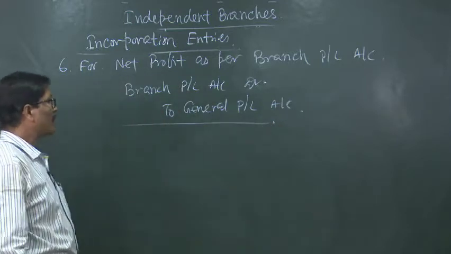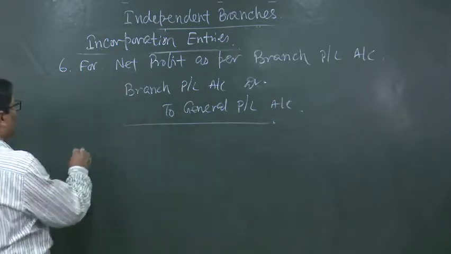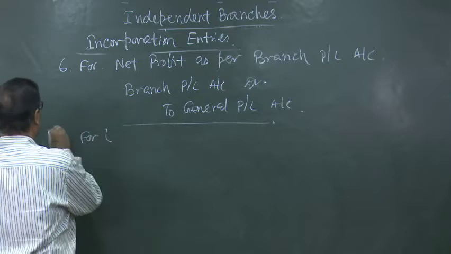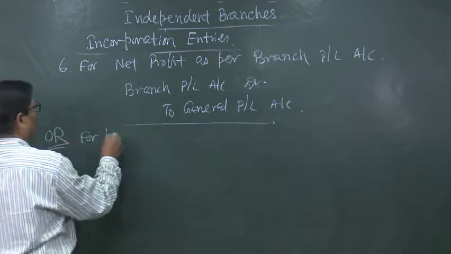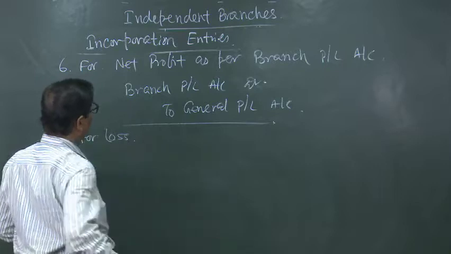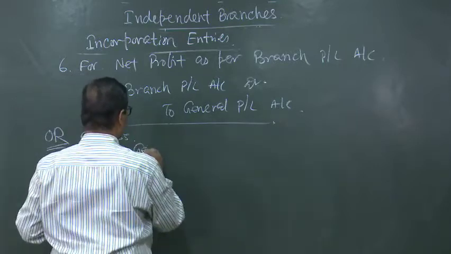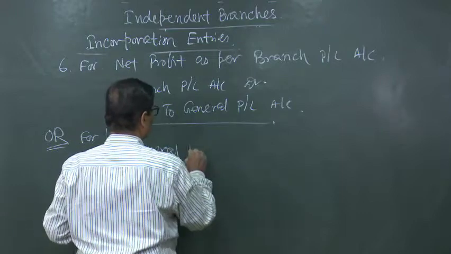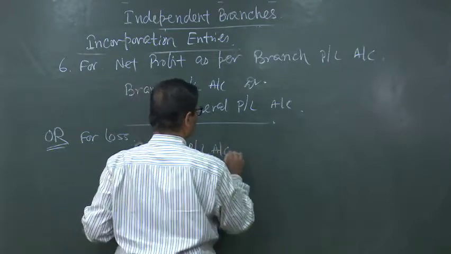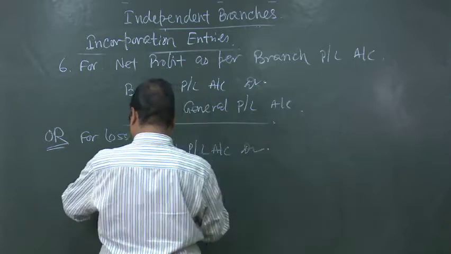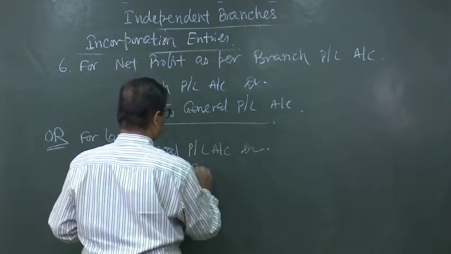But if there is no profit but loss, then for net loss, we can reverse the entry, that is general profit and loss account debited to branch PL account.